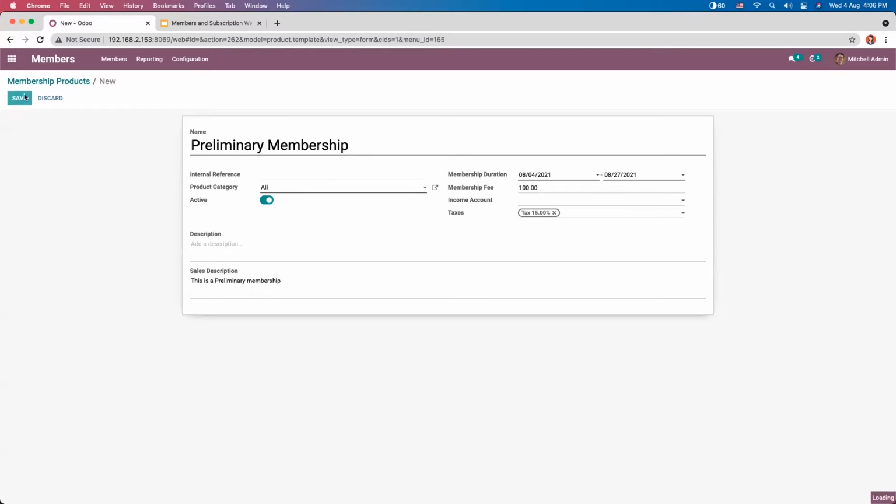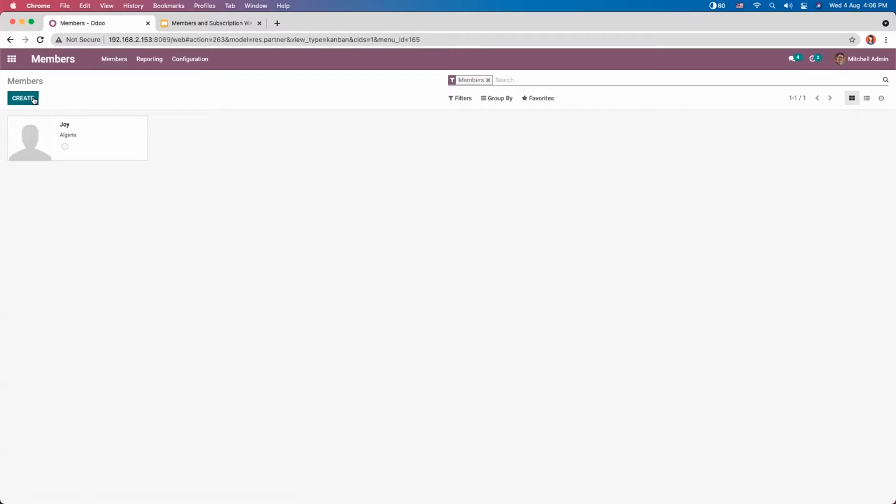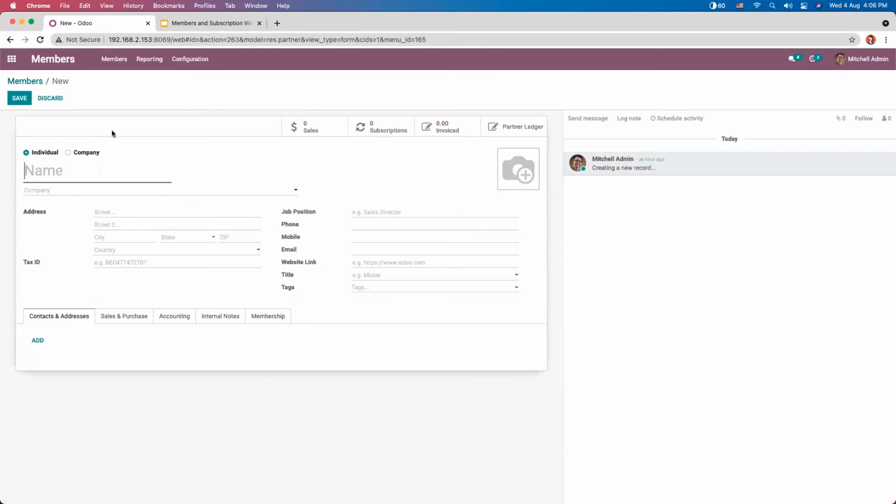And after providing details, you can save it. So you can see the membership product is created. And after creating the membership product, when you click on members, you can create a new member. The user can see a form where we can provide the member name, some basic information, and contact details. Members can be either a company or an individual.